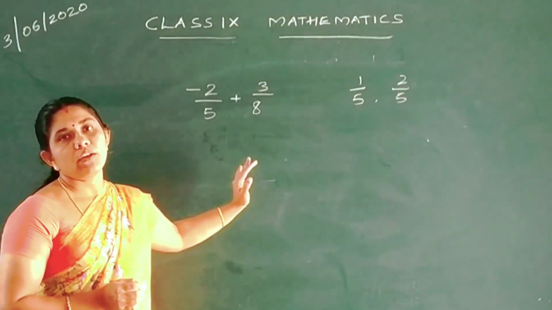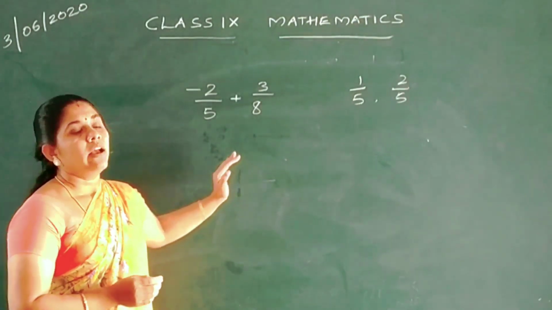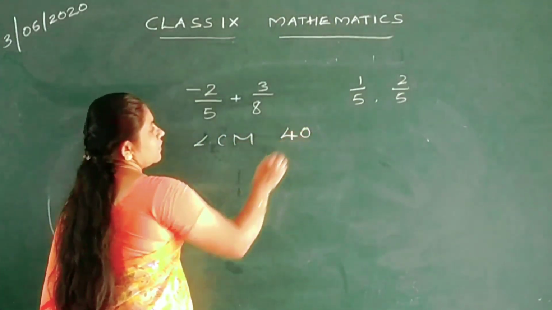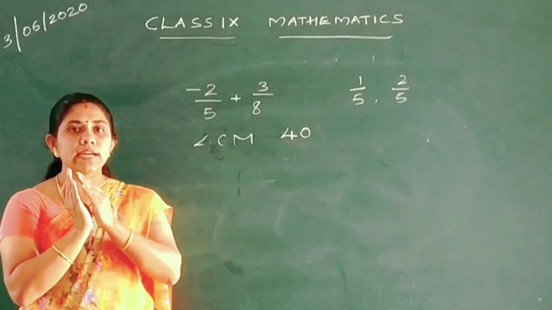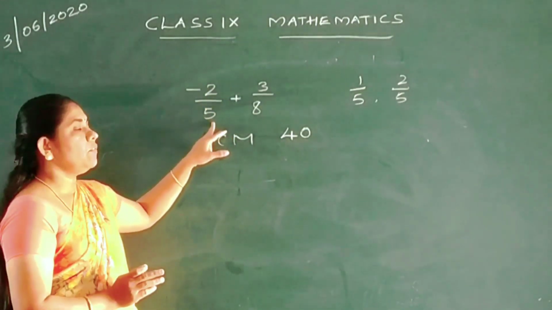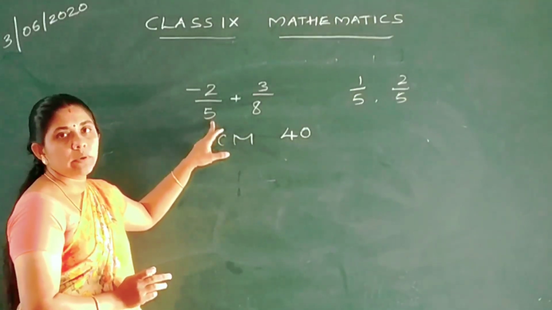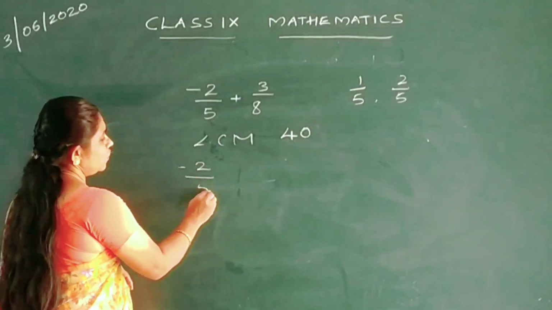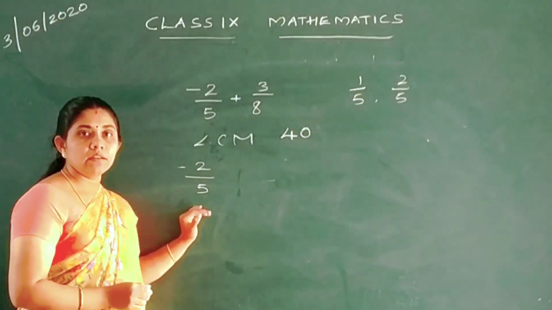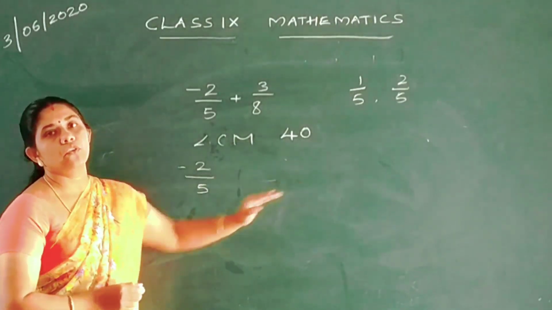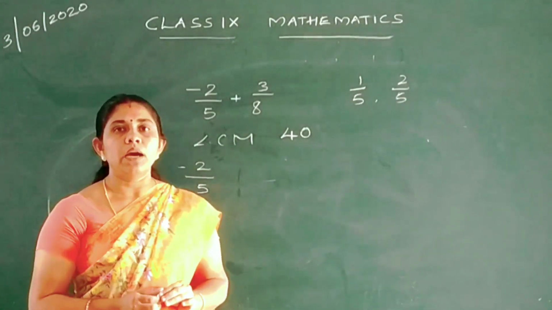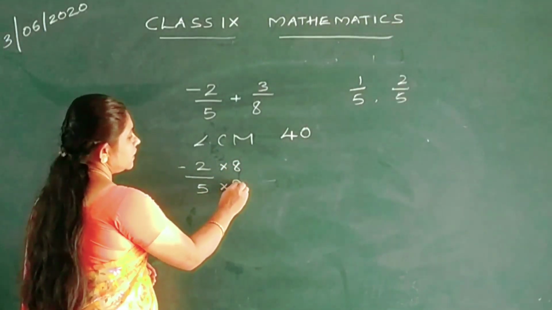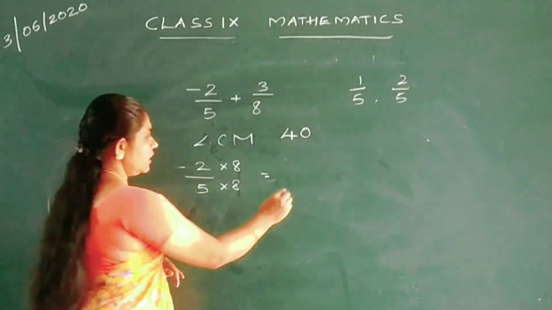What is the LCM of 5 and 8? Anybody? Yes, the LCM of 5 and 8 is 40. Now I am going to convert this minus 2 by 5, this denominator 5, to 40. How can I convert this 5 to 40? Any idea? Yes, by multiplying by 8. Multiply 8 in the numerator and the denominator, you will get the denominator 40.